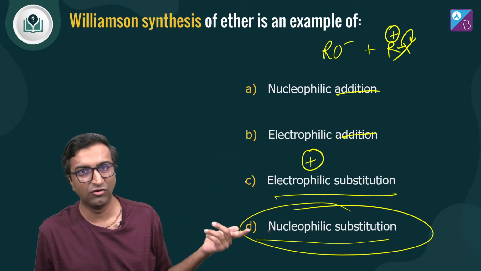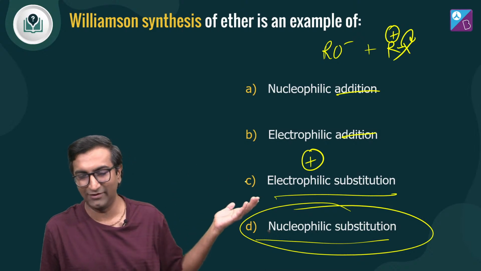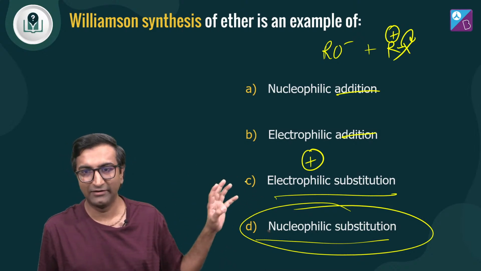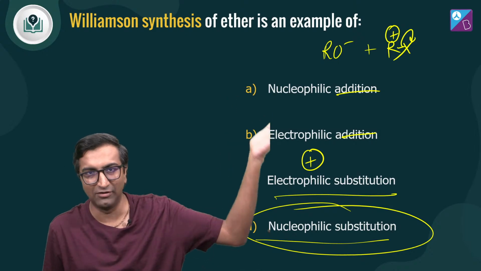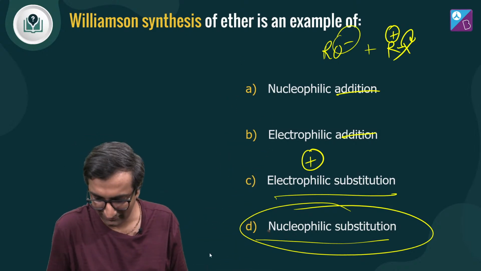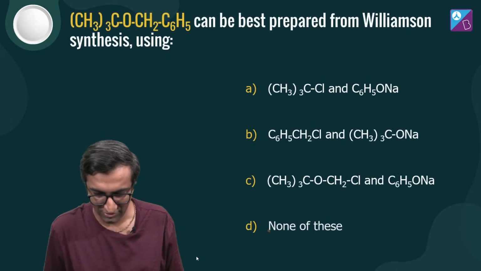ठीक है, I know you know the answer to nucleophilic substitution because that's what we've done in the last 5-10 minutes. But अगर गलती से ये सोचना हो, इलेक्ट्रोफाइल मतलब something that likes electrons, so it must be positive. यहाँ क्या positive है? कुछ positive है ही नहीं. RO minus is there, right? So anyway, yeah, all right.